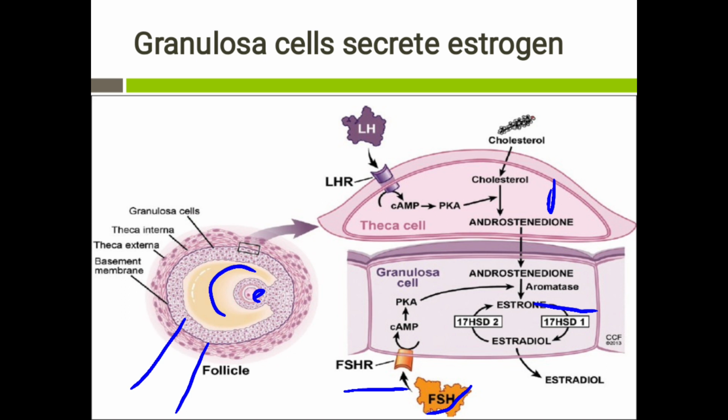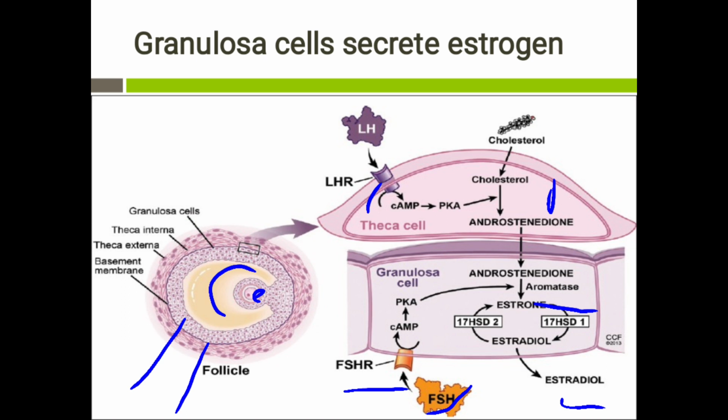Now the theca cell has LH receptors. The estradiol which is produced by the granulosa cells will stimulate the LH receptors so that more LH will be produced, and this will enhance the conversion of cholesterol to androstenedione.